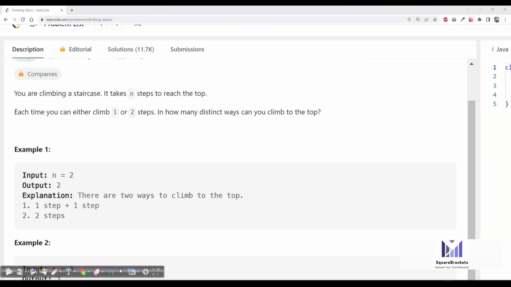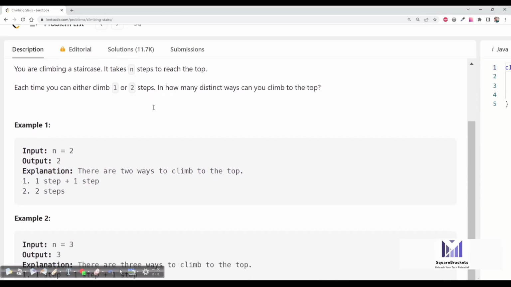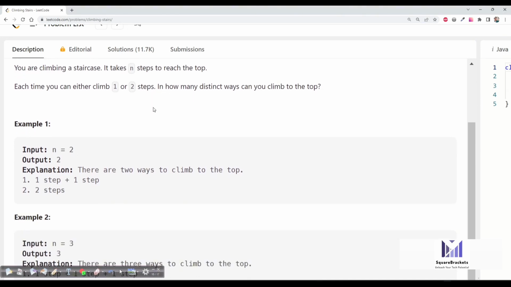Now it depends on the question how many steps are allowed. It is saying only one and two steps are allowed. Three steps are not allowed. But in a question they might also say that three steps are allowed. It depends on the question, they might change it. So right now, according to the question, you can either climb one or two steps.